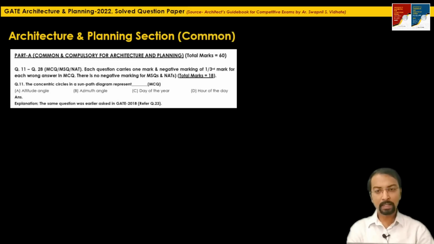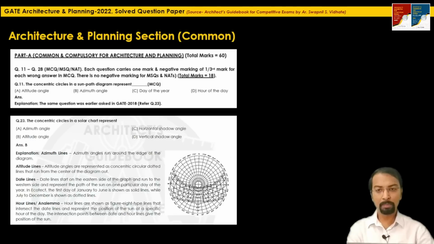Now, the exactly same question was earlier asked recently in GATE 2018, question 23rd. So, if you have understood which line in the Sunpath diagram or solar chart represents the following, the given 4 options, answering this question in GATE 2022 was very easy. So what was question 23rd? The concentric circles in a solar chart represent, again the options are azimuth angle, altitude angle, horizontal shadow angle and vertical shadow angle. Now here in 23rd question of 2018, definitely these C and D options were not at all correct, and we have to select the correct answer from both of these A and B options only.